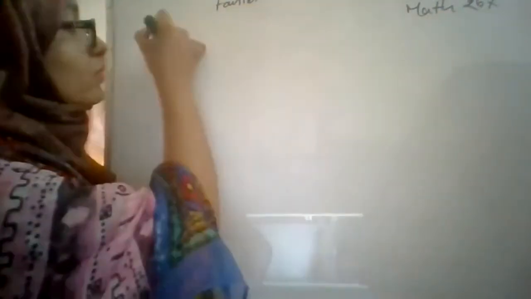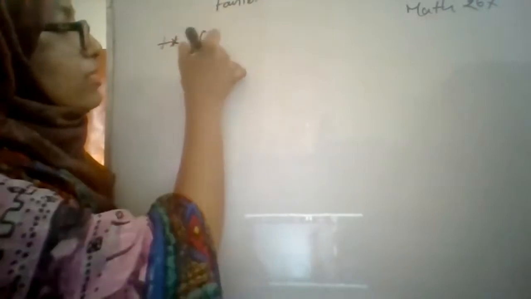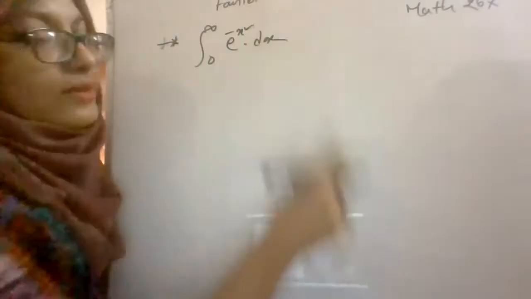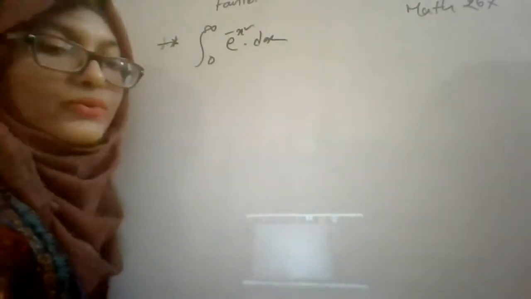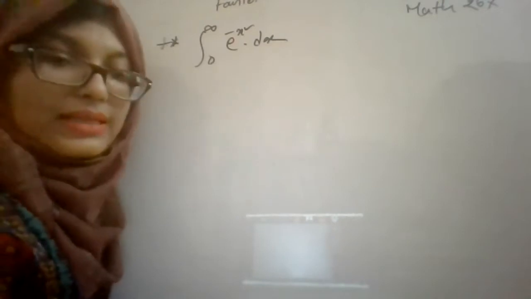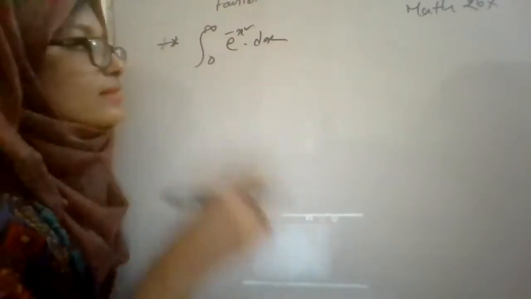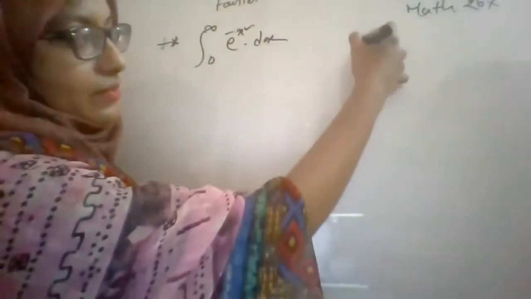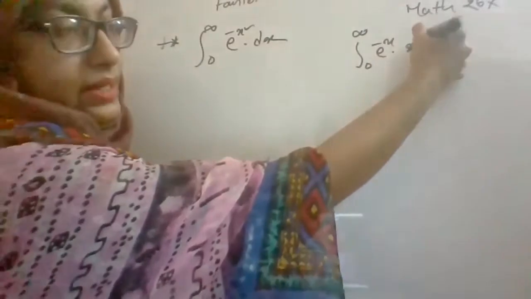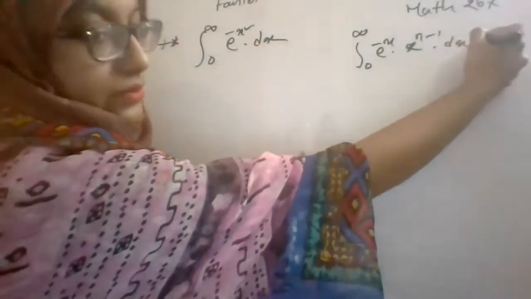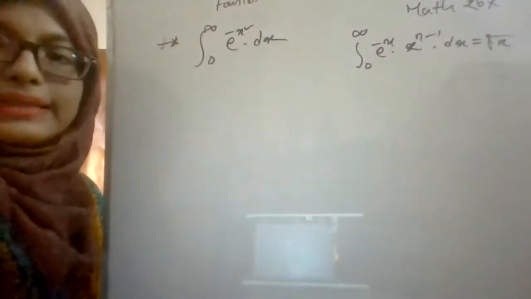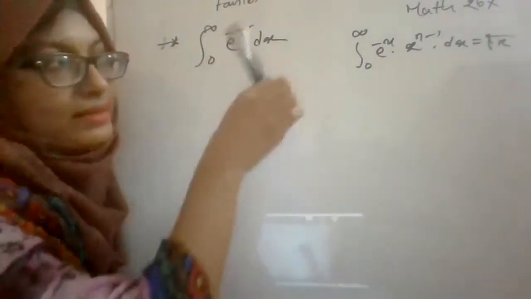Okay, now we will prove the integral from 0 to infinity of e to the power minus x square dx. Since this is a property of the gamma function, you should know the definition of the gamma function. Basically, the integral from 0 to infinity of e to the power minus x, x to the power n minus 1 dx is equal to gamma n. This is the definition of the gamma function.